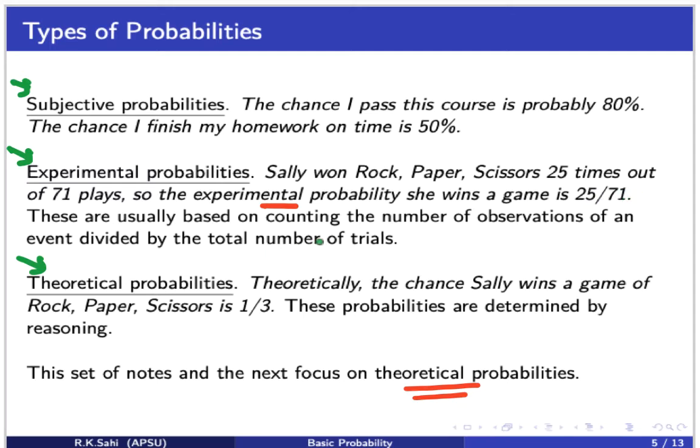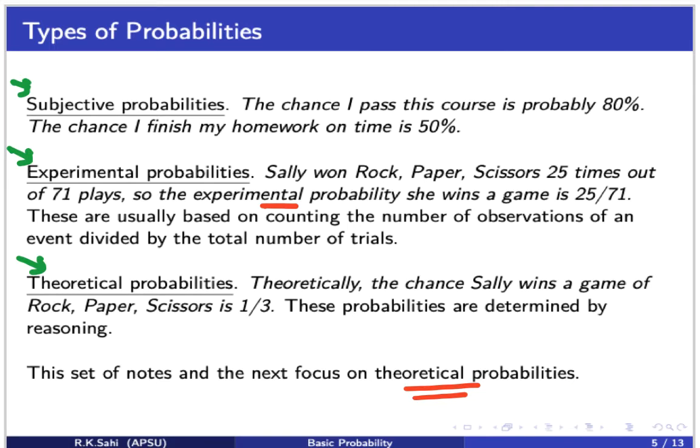It is counted as the number of observations of an event divided by the total number of trials. Then the other one is theoretical probability. They are based upon reasoning. So if you apply rock, paper, scissors, Sally winning the game is 1/3. For us, we will be focusing more on theoretical probabilities.